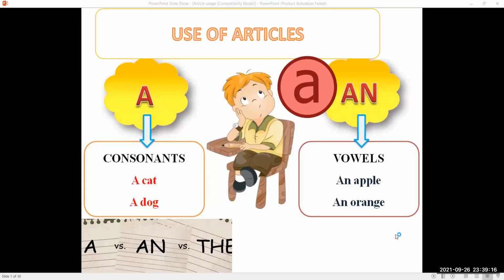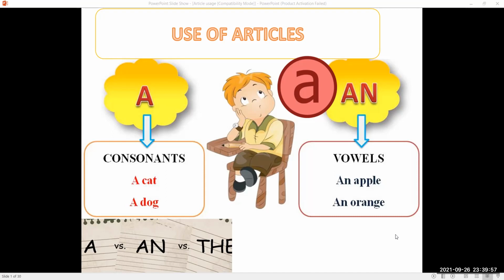Use of articles in written English is very important, and most of us make so many mistakes and make inappropriate usage of this very important element of grammar. It is also included in parts of speech in some of the books. Articles are basically a very important segment of our writing. Sometimes these are called determiners, sometimes adjectives. Why? Because they qualify nouns.